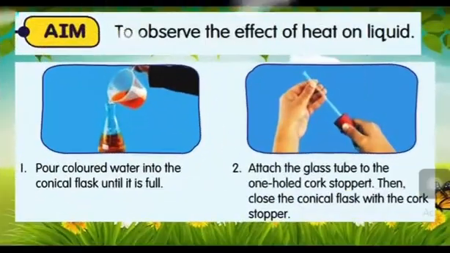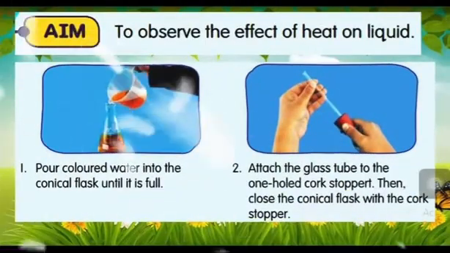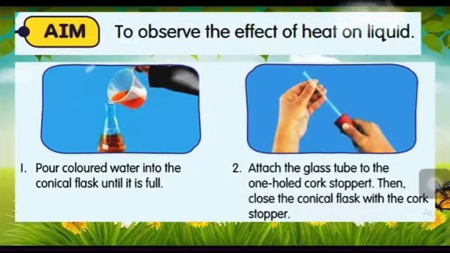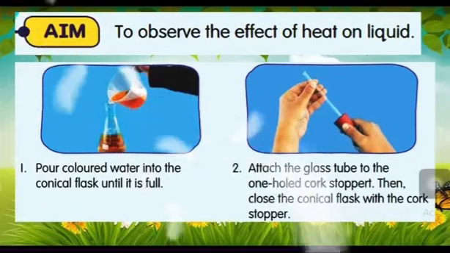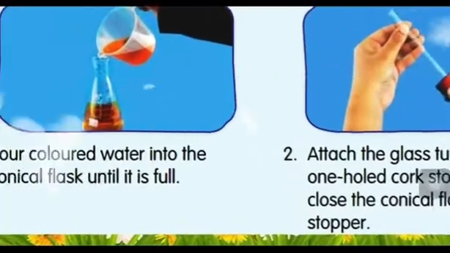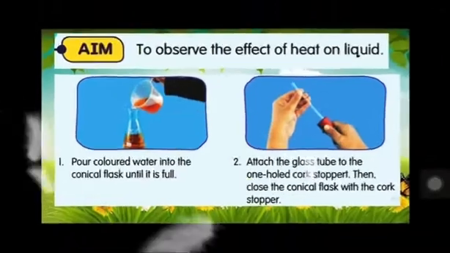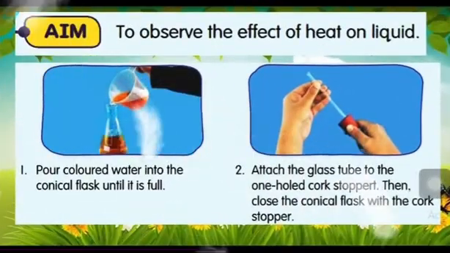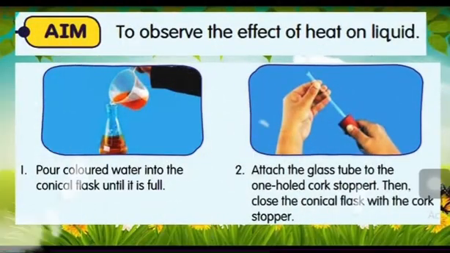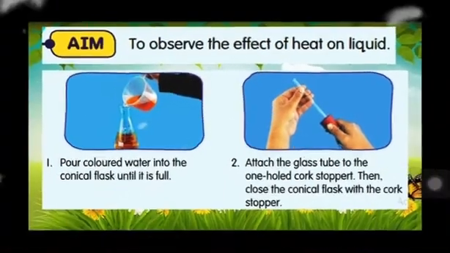Let's do the second activity to observe the effect of heat on liquid. Just now solid, now liquid. Pour color water into the conical flask until it is full. Then, number 2, attach the glass tube to the one-hole rubber stopper. Then, close the conical flask with the stopper.